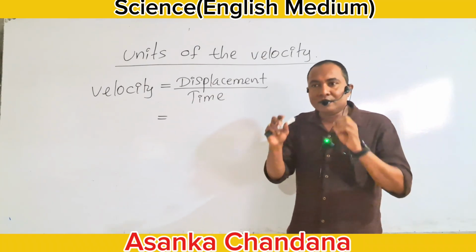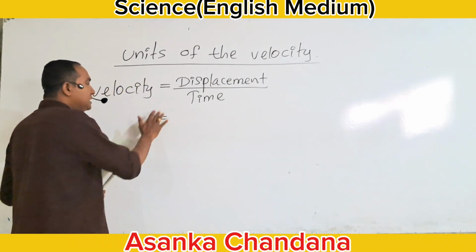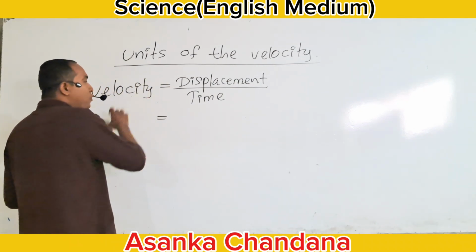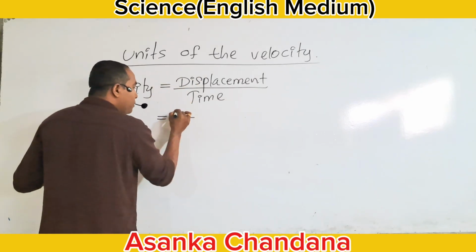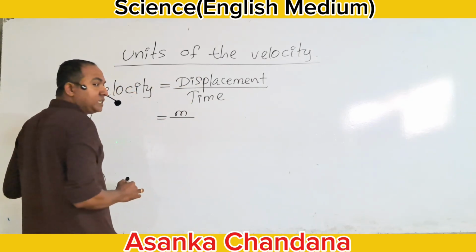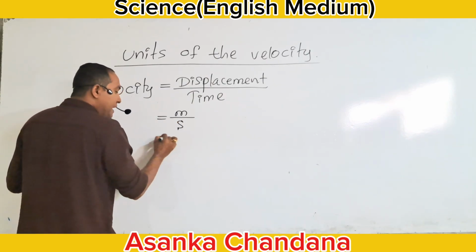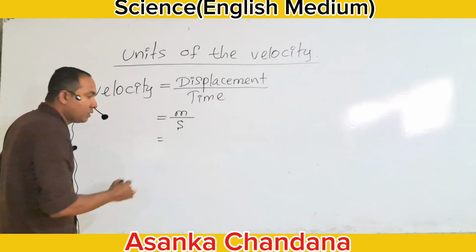By using those units, we can build different units for the velocity. If we use meter for the displacement and second for the time, how to take the unit for the velocity?